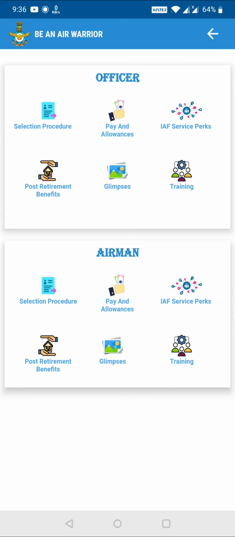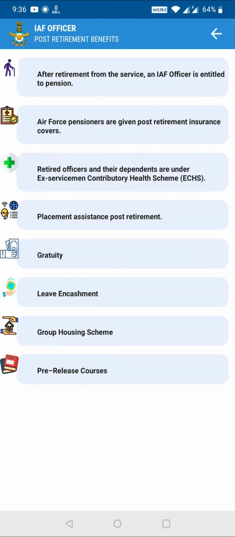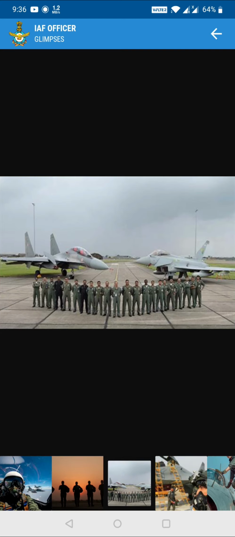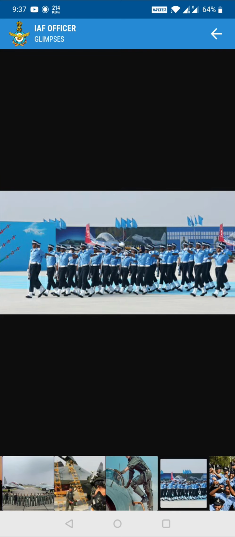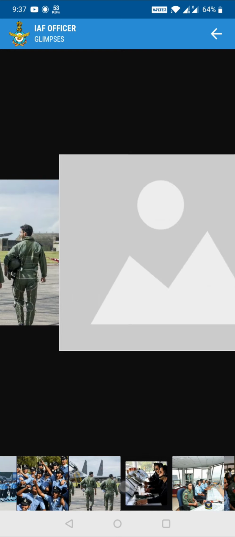Now these are for the service part. After retirement, what perks do you get? They have mentioned all the perks you get after retirement. Similarly, here in glimpses, they have given some pictures which you can find on the website also.